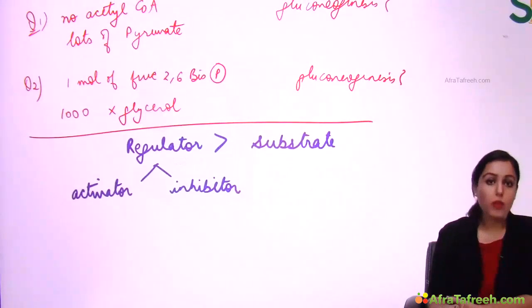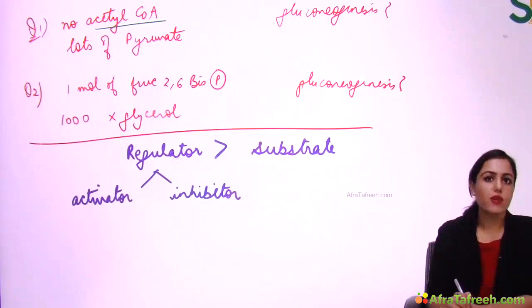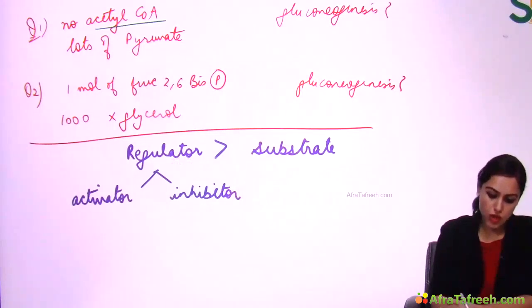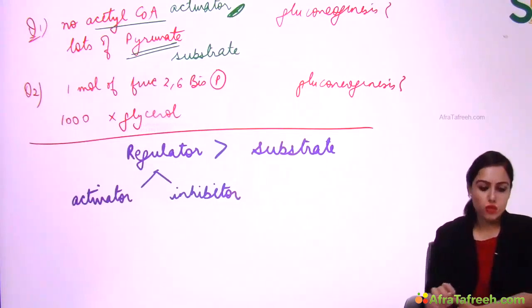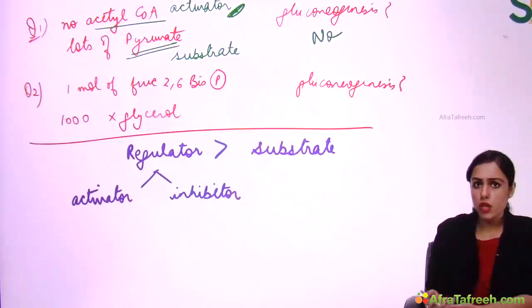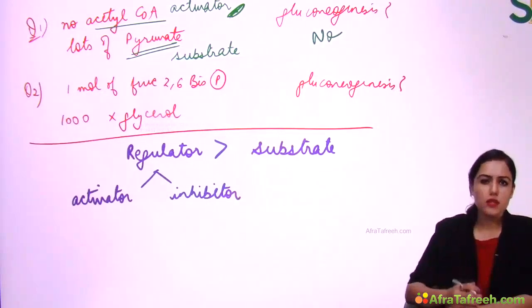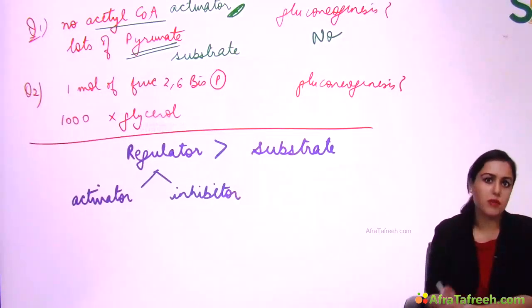Let's see question number 1. In question number 1, acetyl-CoA. What is acetyl-CoA for gluconeogenesis? I told you it is the activator of the very first step of gluconeogenesis. Now pyruvate is the substrate of gluconeogenesis. So you know more important is the activator. When the activator is not there, gluconeogenesis will not occur, because the enzyme is not active. It doesn't matter how many substrates are present, the enzyme is not active, the reaction cannot occur, right?